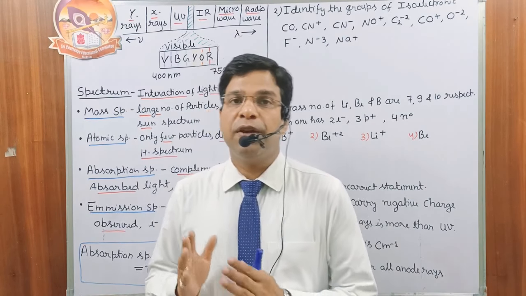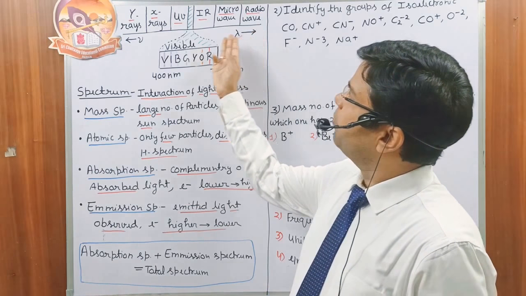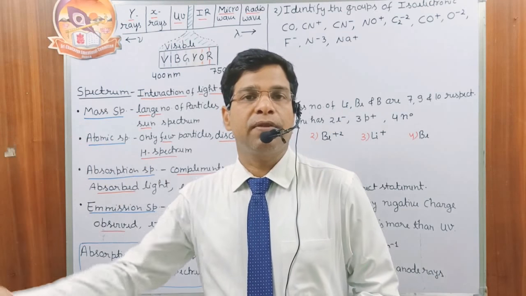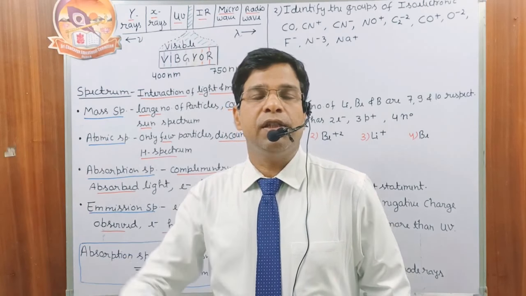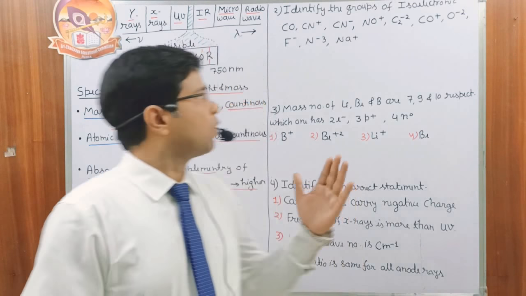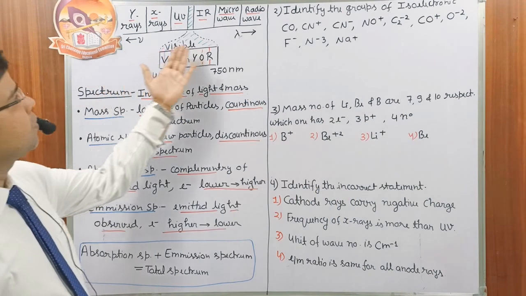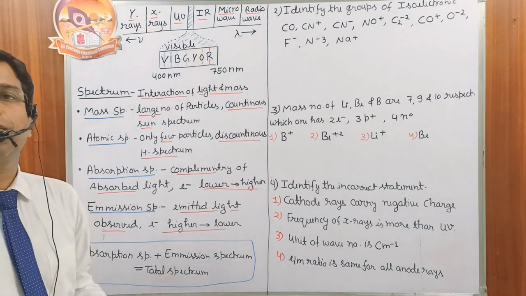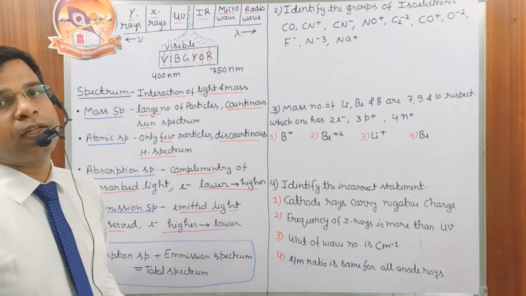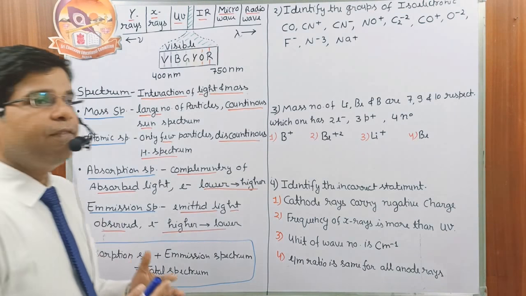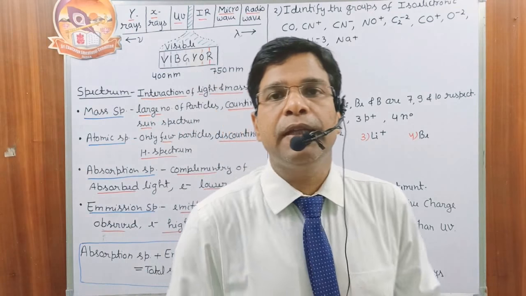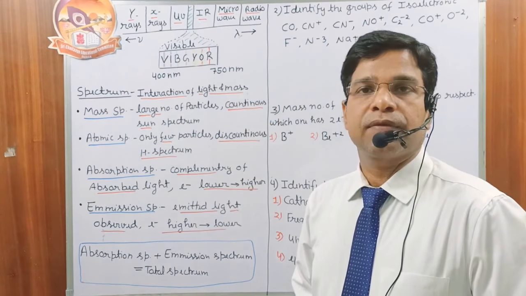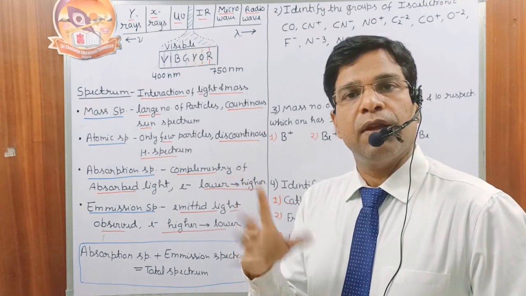In solar radiation, when I move from the radio waves toward the gamma rays, the frequency of the waves increases and energy increases. But when I move from the gamma rays toward the radio waves, then wavelength increases, frequency decreases, energy decreases. So if we are moving in the range of increasing frequency, then the minimum frequency is for the radio wave. Frequency is minimum, then wavelength is the maximum.